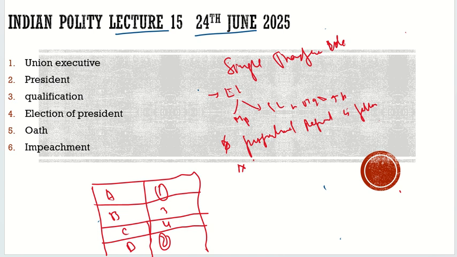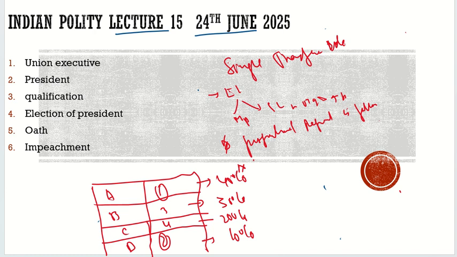Now, once the voting is done, then the calculation will start. And when it is calculated, it is found out that in the first preference, A got 40% of the votes. Let's suppose it is a hypothetical example. B gets 30% of the votes, C gets 20% of the votes, and D gets 10% of the votes. And it is 100. Now there is a single transferable vote we are discussing. You know what will happen once this is counted in the first counting? They had got this type of votes.